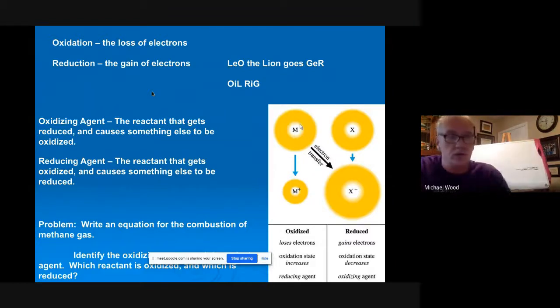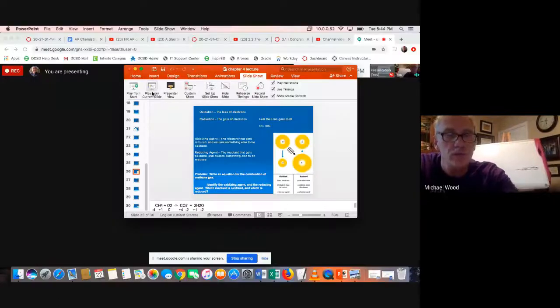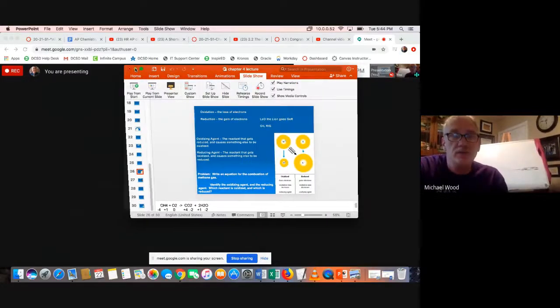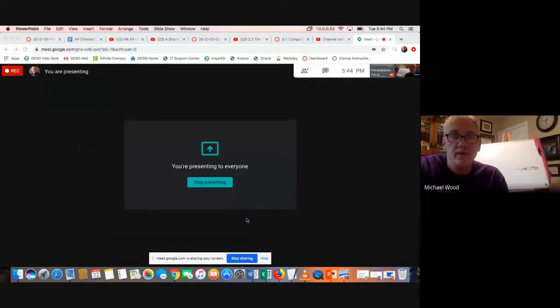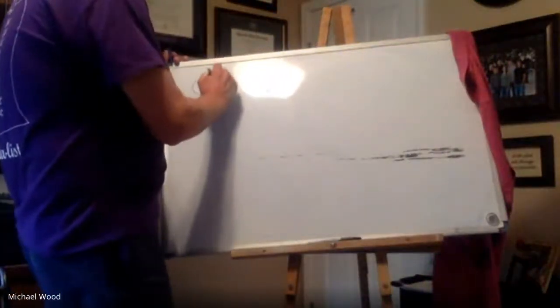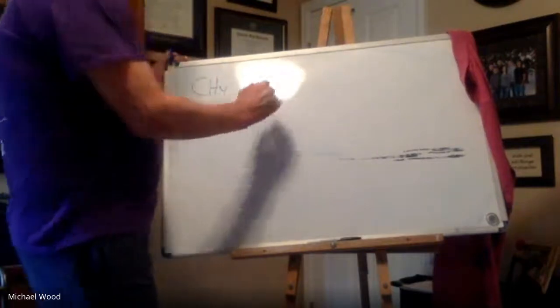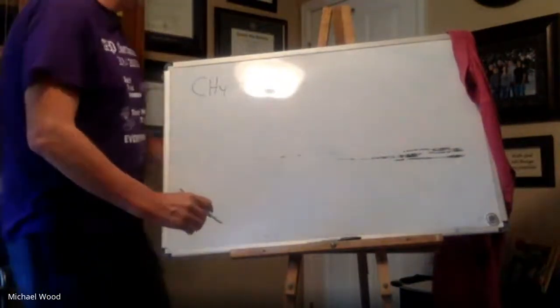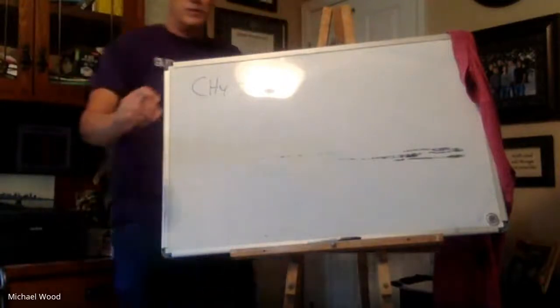So, okay, so let's go on and do a couple of these problems where we look at an equation and we figure out what has been oxidized and what has been reduced. Okay, so I'm back to my whiteboard here, still in my Mrs. Wood's office. Okay, so the first one is methane. So we have to go back and do what we were doing in the last lesson, is we got to assign oxidation numbers. So I've got CH4 plus O2. Let me move this so you guys can see this.